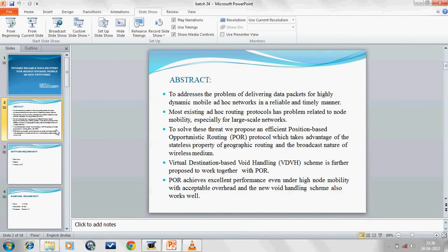So we propose a new routing algorithm, POR, a position based routing algorithm. It solves the ad hoc network problems to deliver the data. We also use VDVH, meaning virtual destination based void handling. This helps our algorithm communicate or deliver the data in a timely and proper manner.